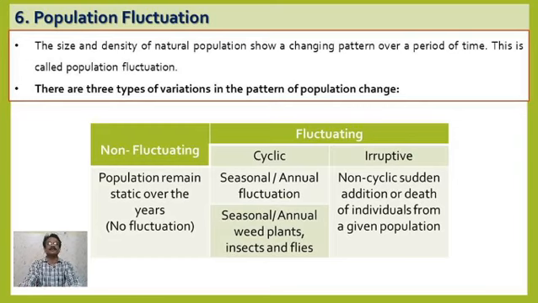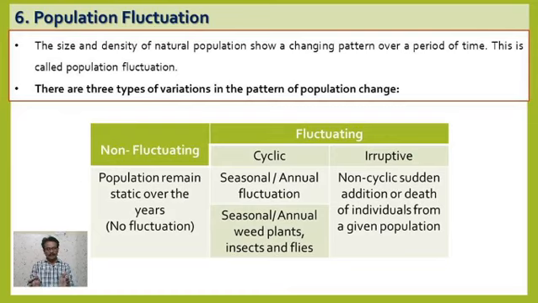And this fluctuating population may be either a cyclic fluctuating population or an eruptive fluctuating population. Now we usually say that if there is a seasonal or annual fluctuation, then it is called cyclic fluctuation. We generally find that seasonal and annual plants get increased in number in their favorable seasons.